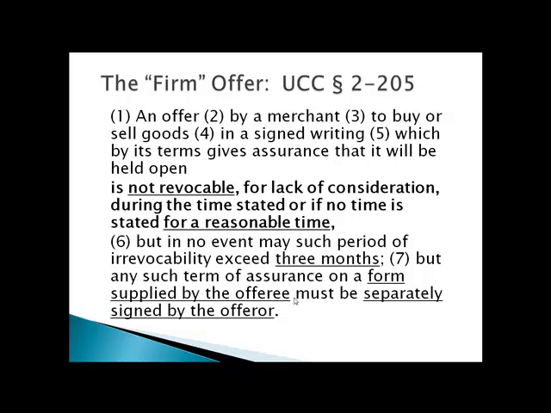And so we're going to require that the offeror sign that term of assurance. Make sure that the offeror is aware of what he is agreeing to.